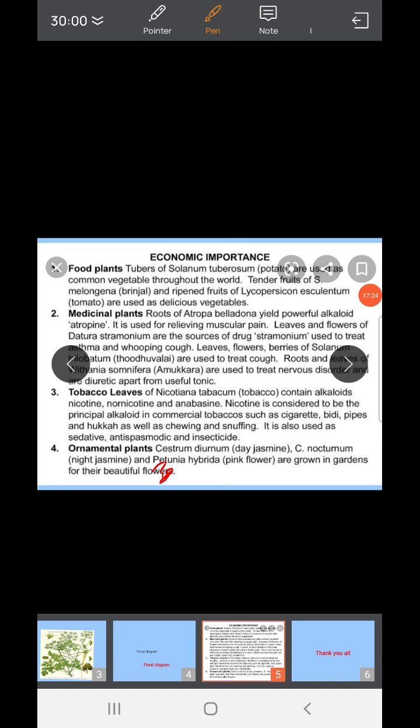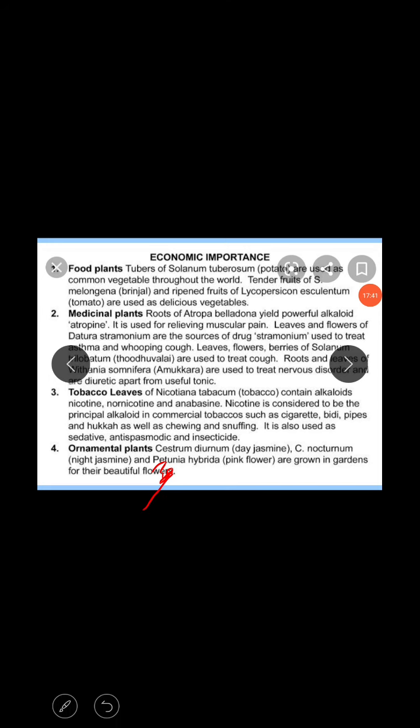Next, oily resins. The dried latex obtained after cutting the living root stock, and the roots, is the source of asafoetida. Next, tobacco leaves, Nicotiana tabacum, contain alkaloids like nicotine and nicotine-like compounds, and this is also used.